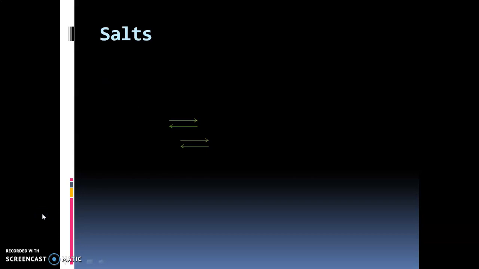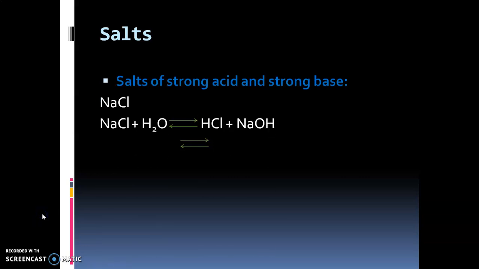Now let us see about the salts. Salts are made from combination of acid and bases. So first of all let us see salt of strong acid and strong base. Example is NaCl. Now NaCl is made from NaOH and HCl, both strong base and acid respectively. Now when salt is dissolved in water, we get its constituent acid and bases, that is HCl and NaOH.